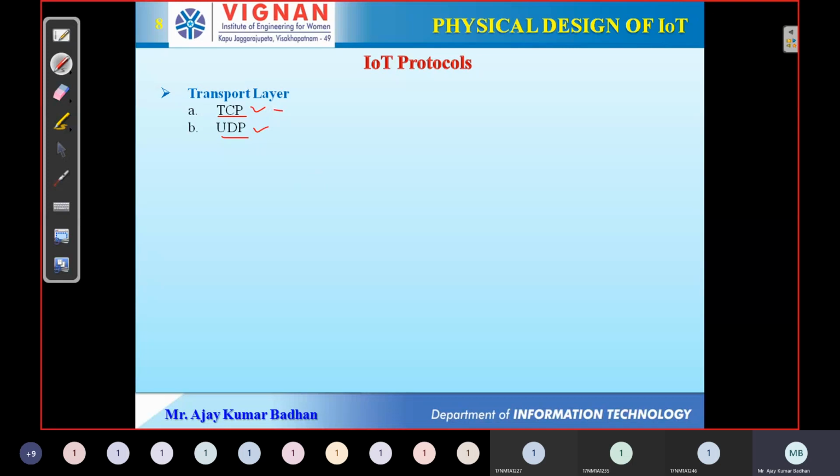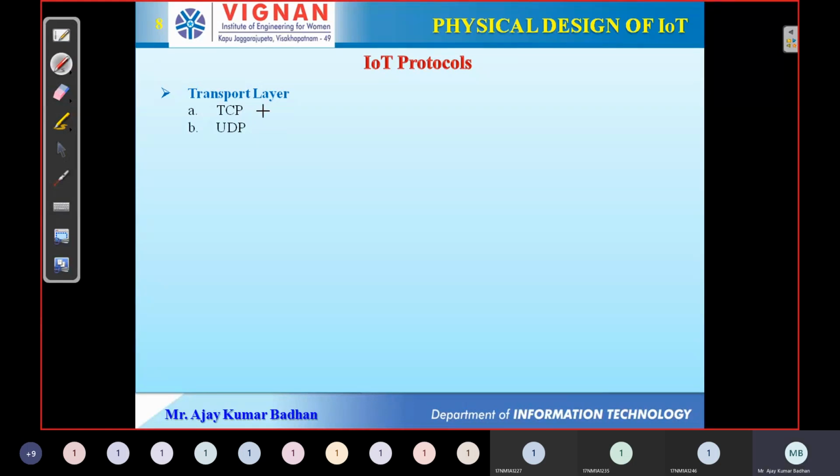If you talk about TCP, we call it a connection oriented protocol, and it is reliable in nature. Whereas UDP is connectionless. It is a wireless medium, and since it is wireless, we cannot guarantee the transmission of packets perfectly, so it is not reliable in nature. TCP is reliable, whereas UDP is not reliable.